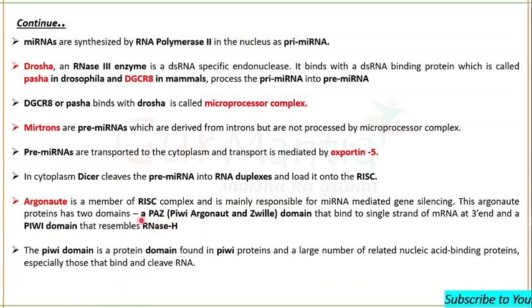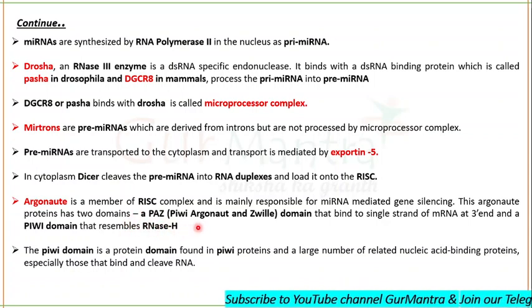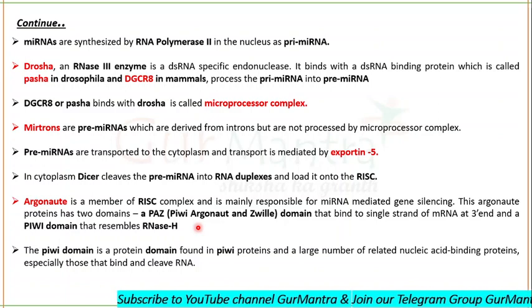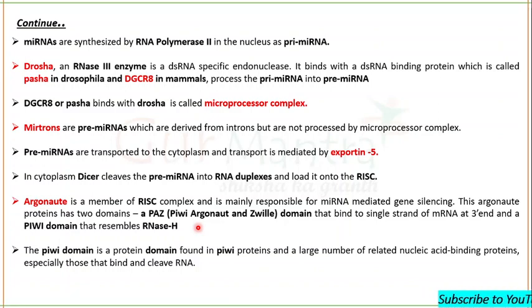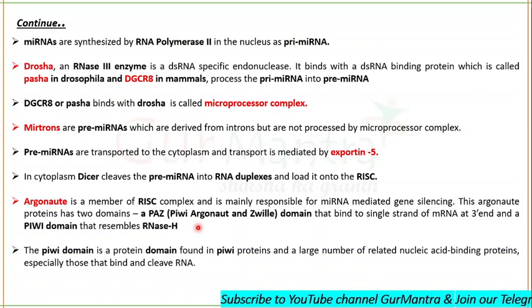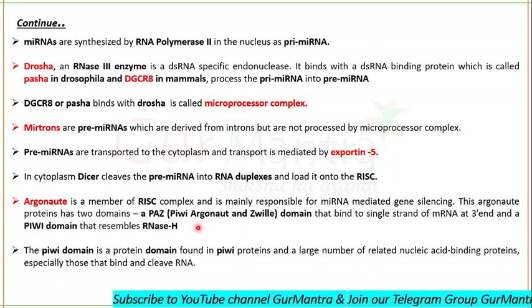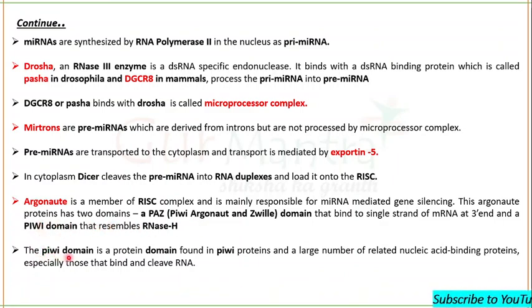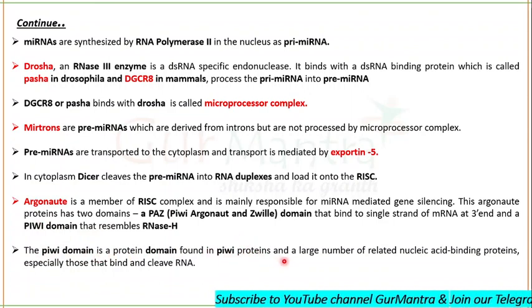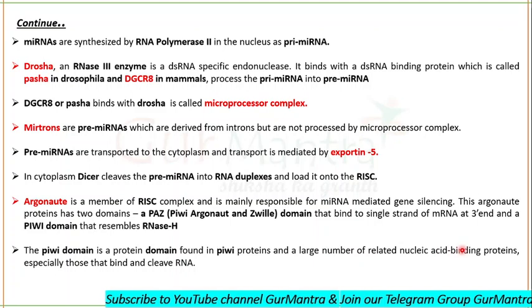What is the role of RNase H? It cleaves the hybrids of DNA and RNA, or maybe RNA and RNA. Fine. So see what will happen now. Remember about the PIWI domain. It is a protein domain found in the PIWI proteins and a large number of related nucleic acid binding proteins.